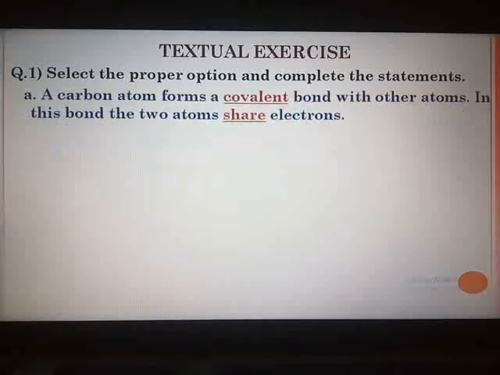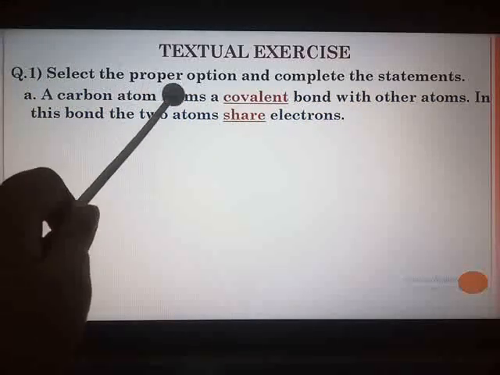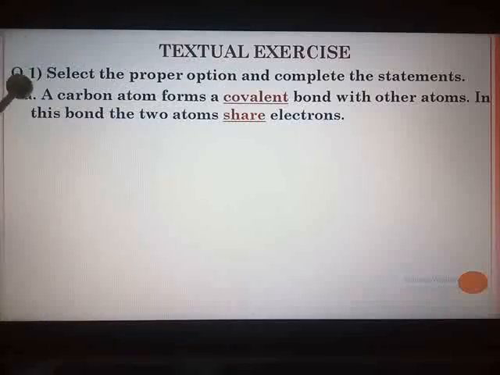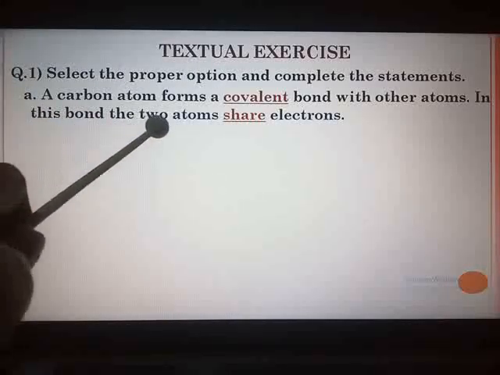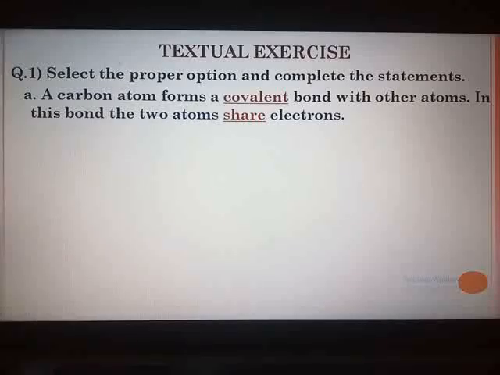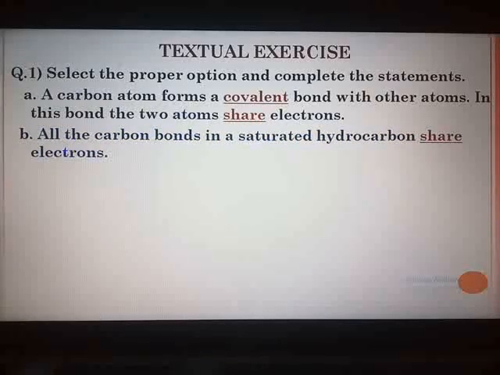The first question is: a carbon atom forms a dash bond with other atoms. You know it forms a covalent bond, and in this bond the two atoms share electrons. You have studied about carbon. Carbon believes in sharing of electrons rather than give and take. Next, all the carbon bonds in a saturated hydrocarbon share electrons. When you speak about carbon, then it is sharing of electrons.